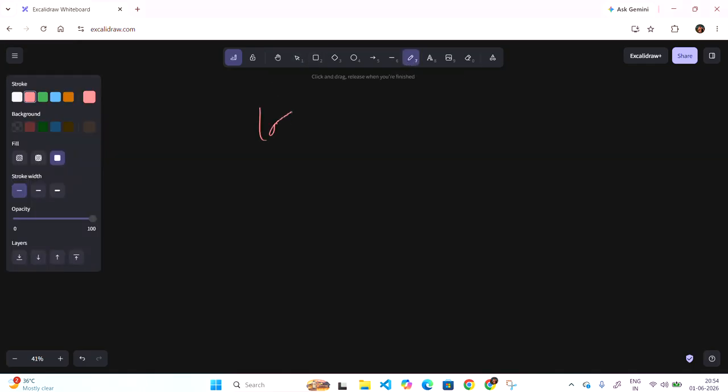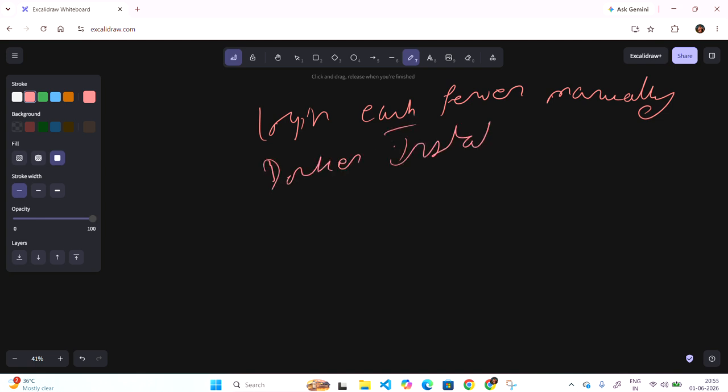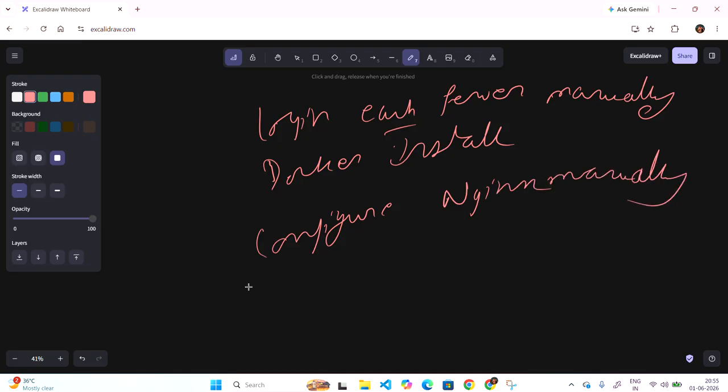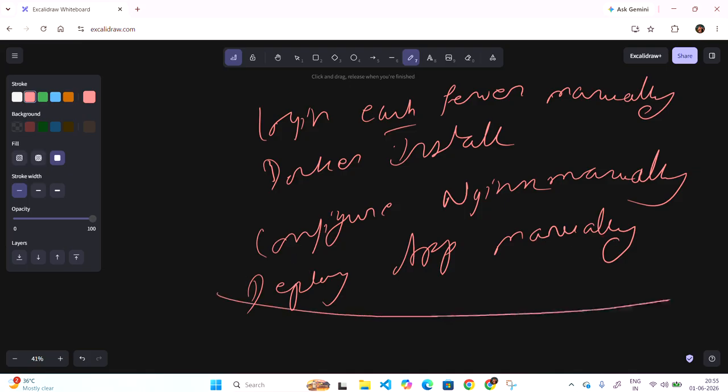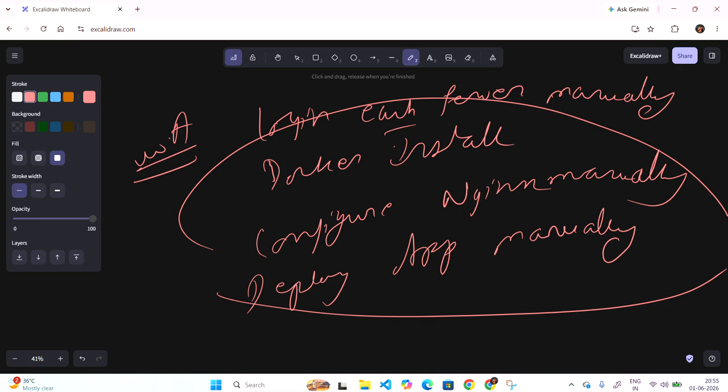Without Ansible, we log in to each server manually. We take care of the Docker installation on it, install Docker, configure nginx manually, and deploy the application manually. Yes, this is what happens without Ansible, guys.